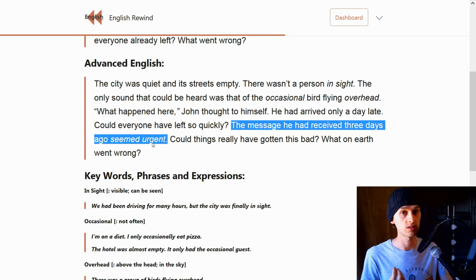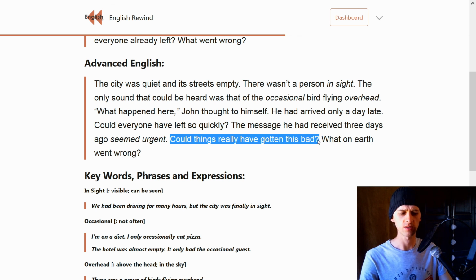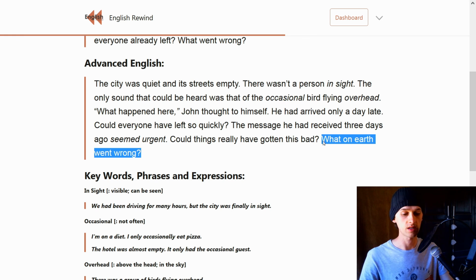It was a serious message. And that's why he quickly came to the city. Because of the message he had received, he came to the city. Could things really have gotten this bad? So the message talked about something going on in the city. There was a very urgent, serious thing going on in the city that caused the people to leave. And he quickly had to go to the city to perhaps help or do something. But he was too late. Everyone was already gone. So he's thinking to himself, what on earth went wrong?